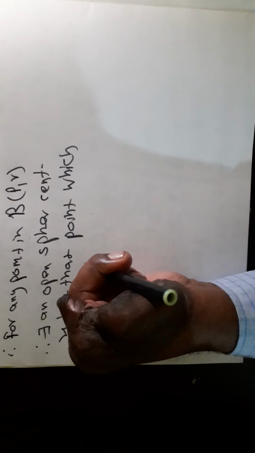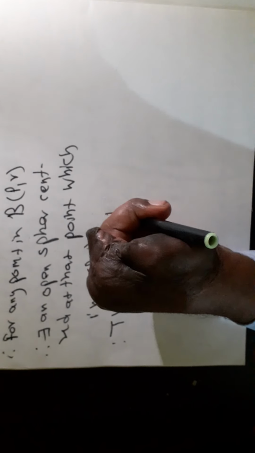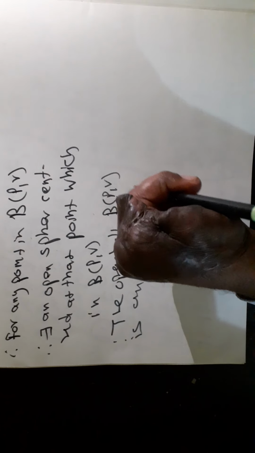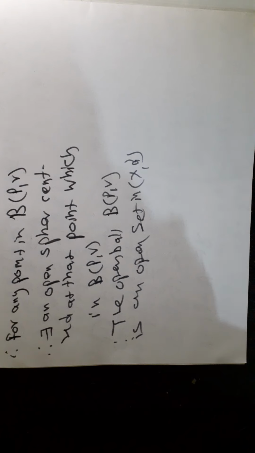Therefore, the open ball B(P, R) is an open set. B(P, R) is an open set in (X, d). Therefore, we saw that in any metric space (X, d), every open ball is an open set.